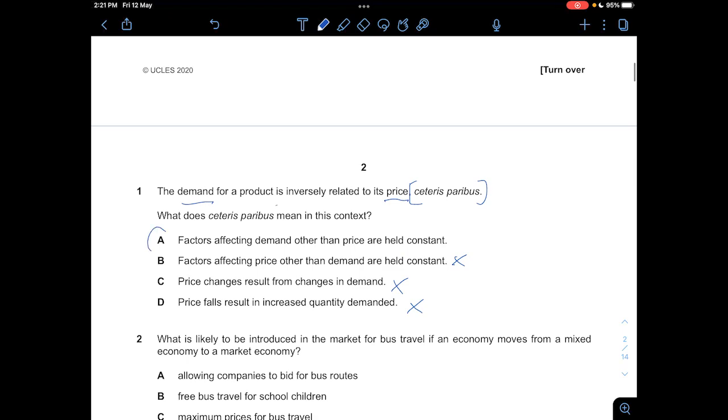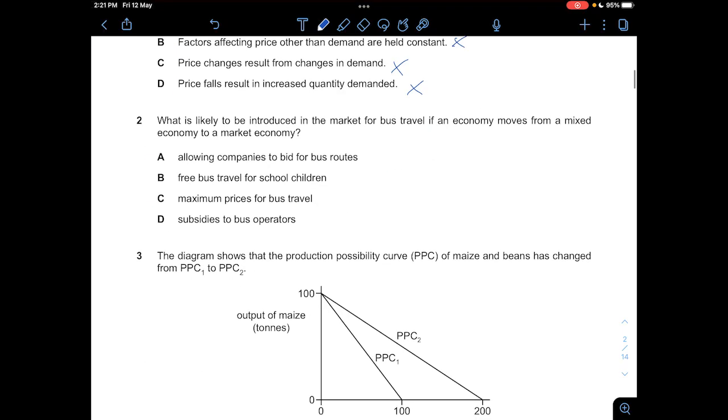All right, so A. And question 2, what is likely to be introduced in the market for bus travel if an economy moves from a mixed economy to a market economy? So the main point here will be from a mixed economy to a market economy. A mixed economy is when goods are allocated by both the price mechanism and market forces, while some goods are actually provided directly by the public sector. For example, public goods and merit goods are provided by the public sector, and private goods are provided by the private sector.